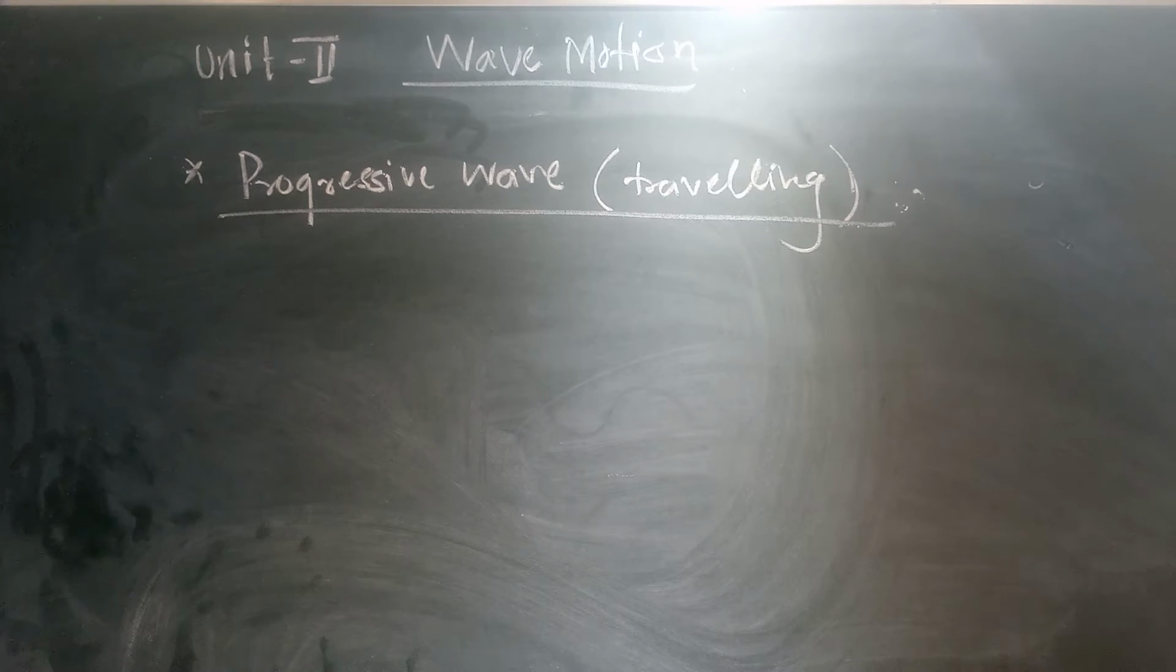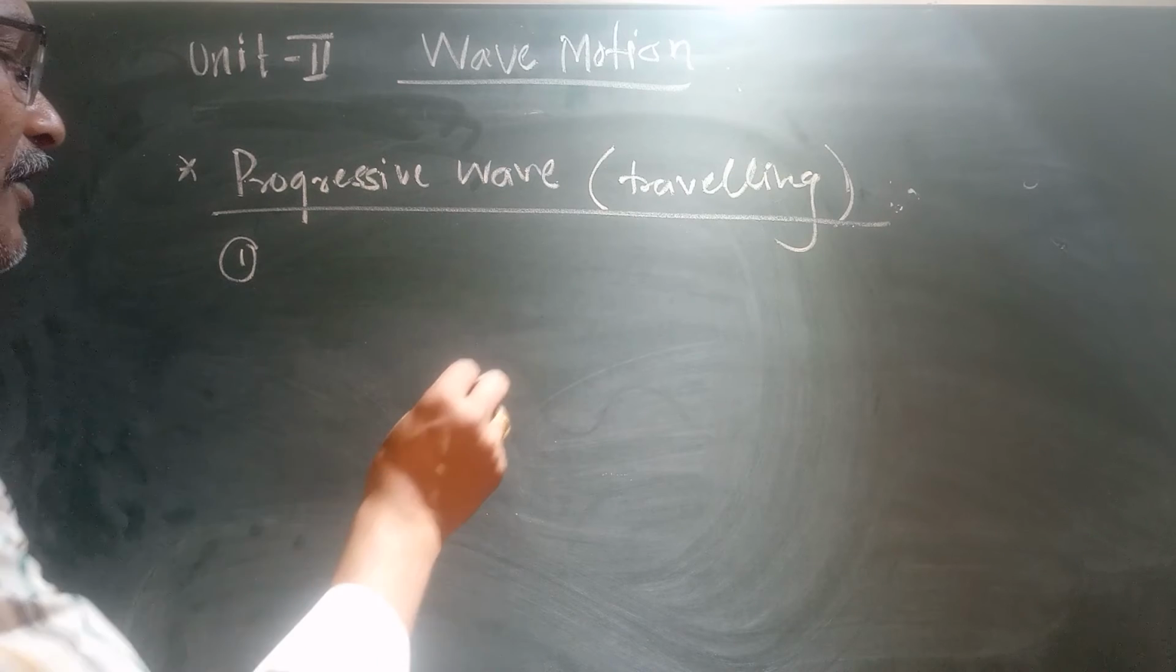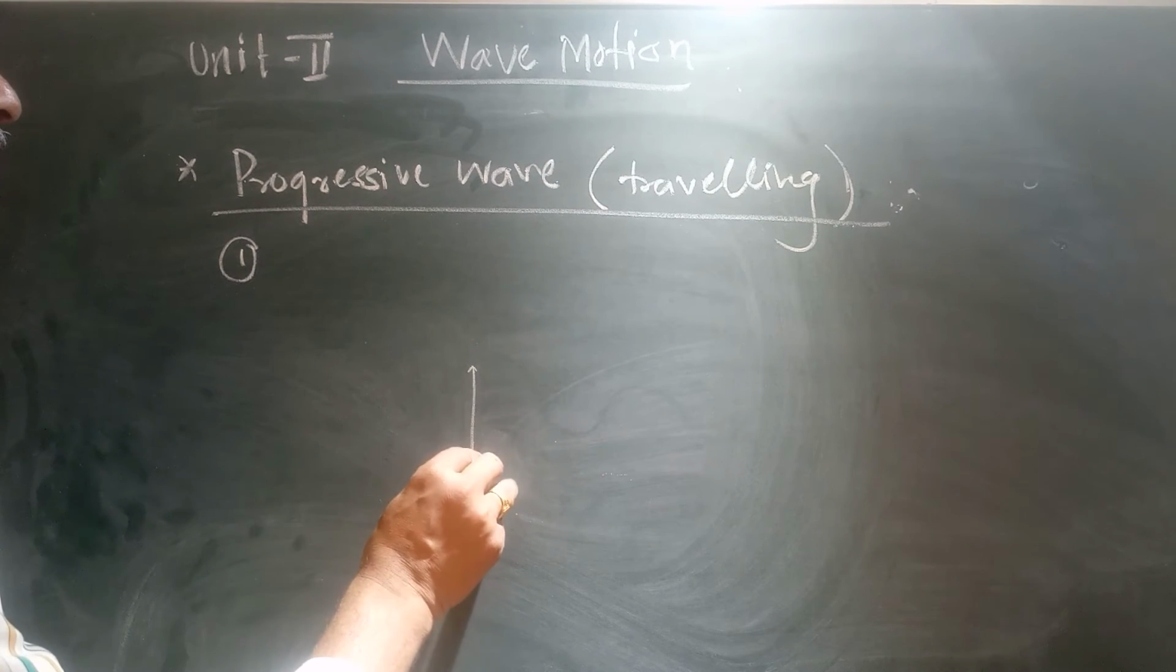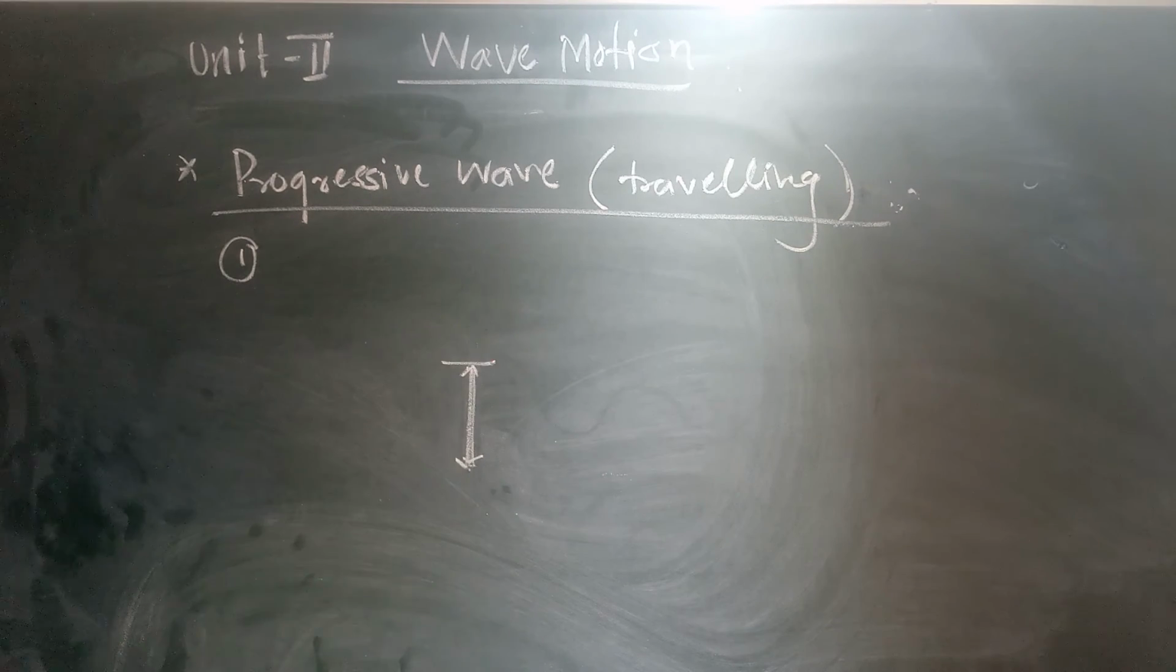There are some characteristics that are very important for the concept to be clear. First characteristic, the wave is produced by periodic vibrations or oscillations of the particles of the medium. Periodic means suppose this is the particle, it goes up, and within the same time it comes down. That is repetition at a fixed time.